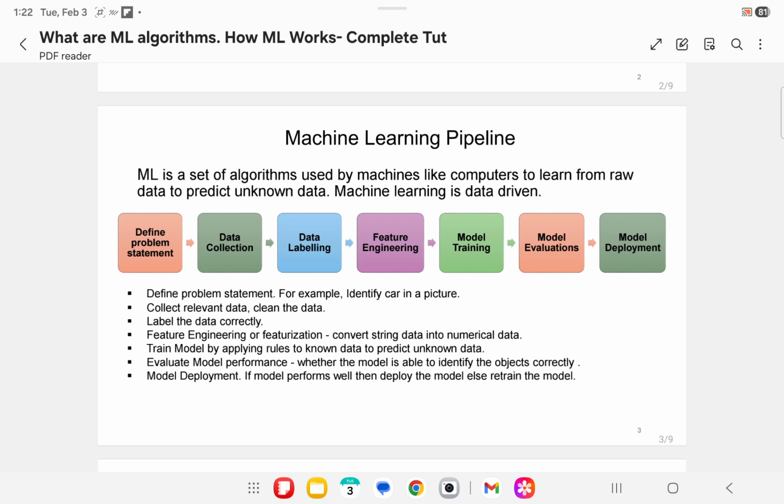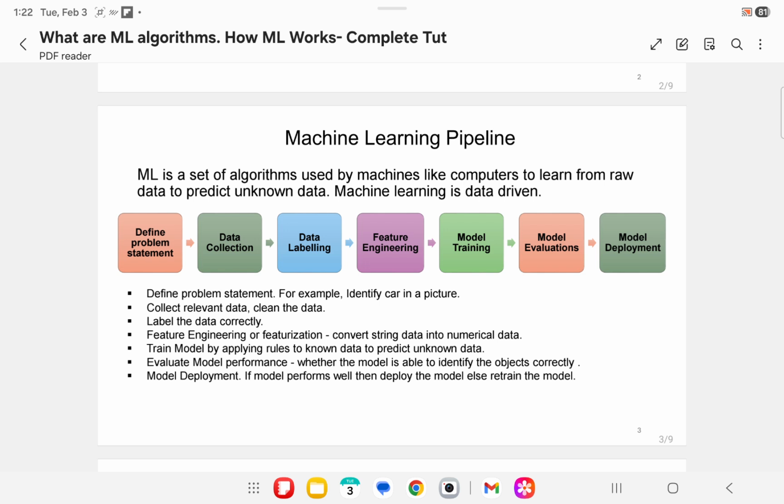Next step is training model. Train model by applying rules to known data to predict unknown data. Here, what is a model? A model is nothing but structural description of raw data. Model contains information extracted from raw data.